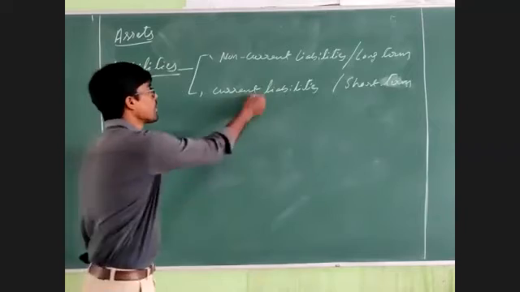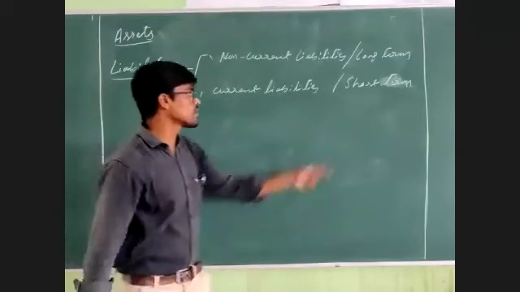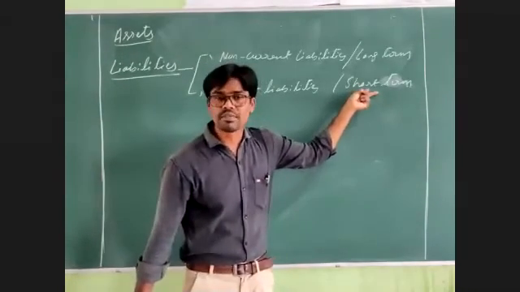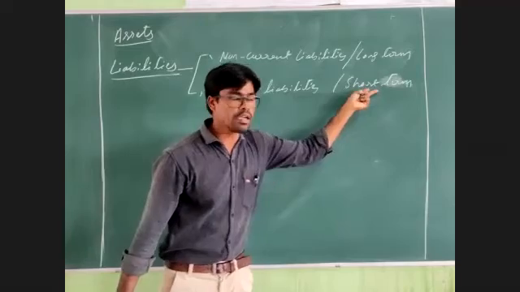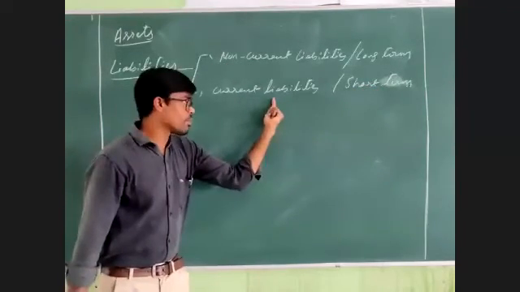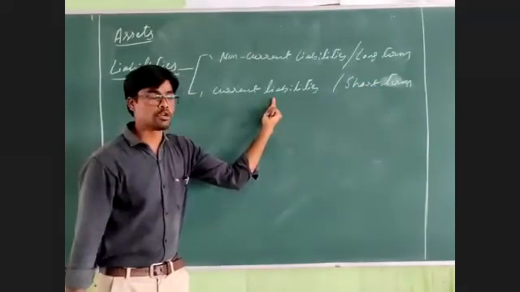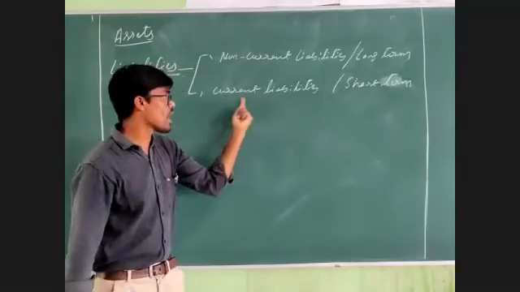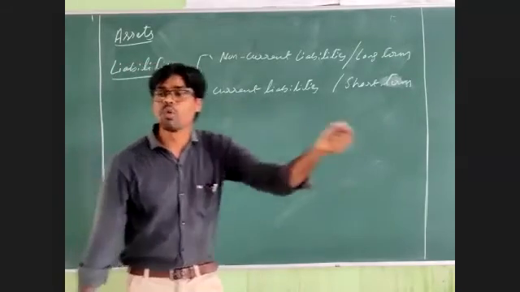Next, current liabilities. Current liabilities can also be called short-term liabilities. Current liabilities are the liabilities falling due within 1 year, which means the business person has to pay them within 1 year.